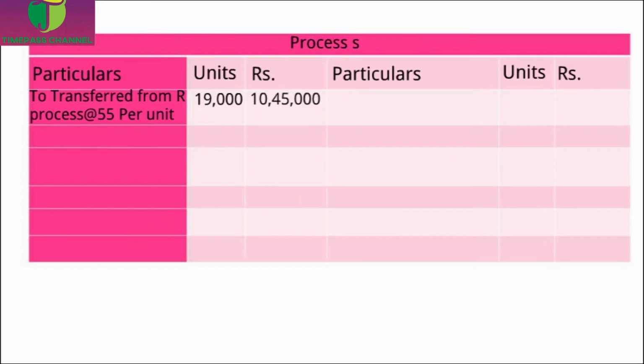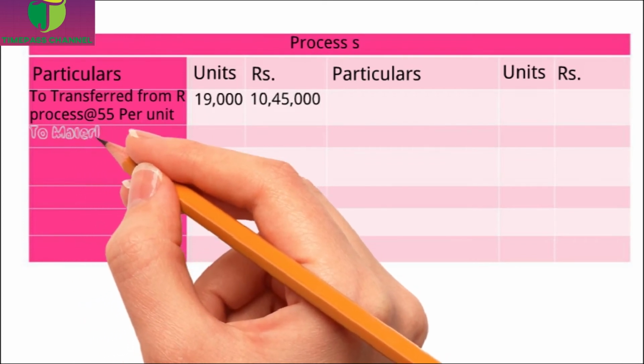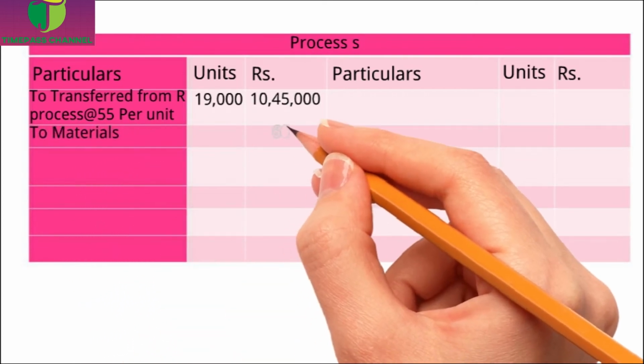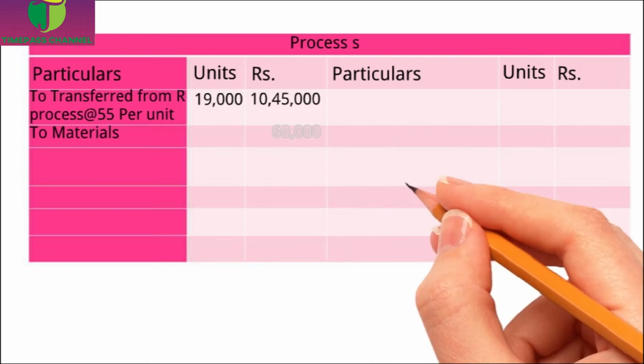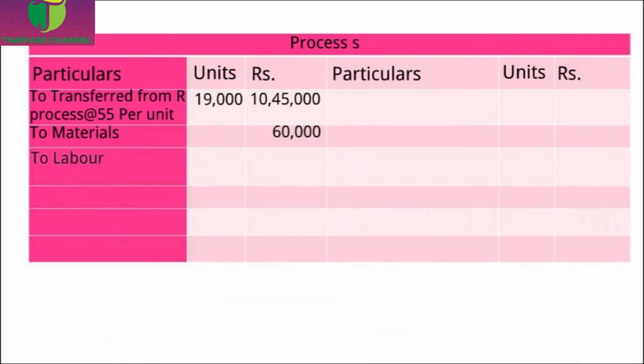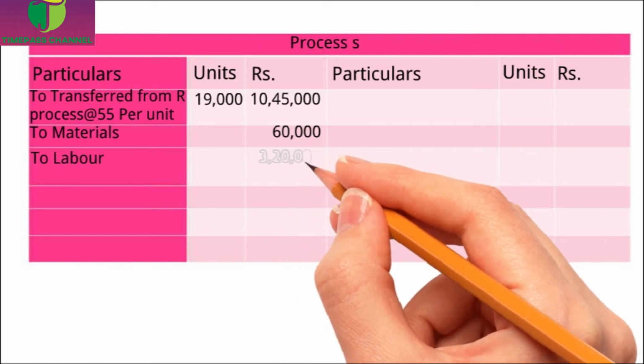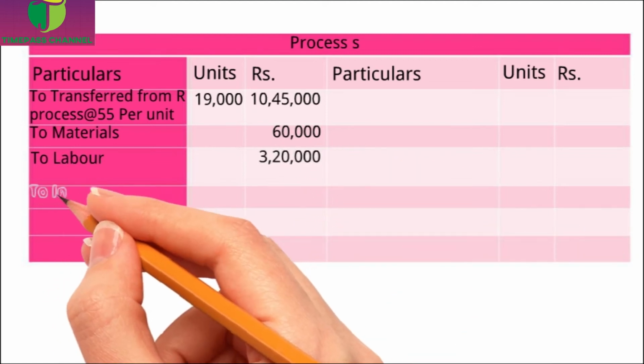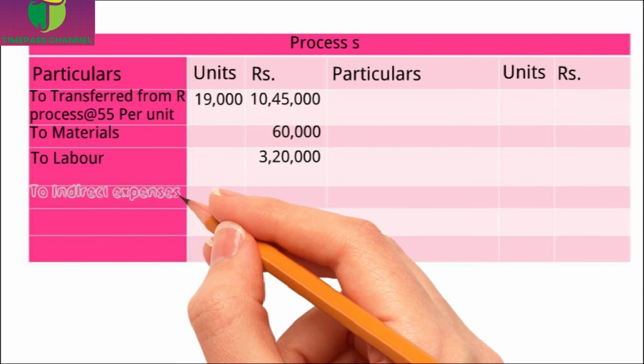Okay, now I'll write to materials 60,000. To labor 3 lakh 20,000, and indirect expenses 28,500.